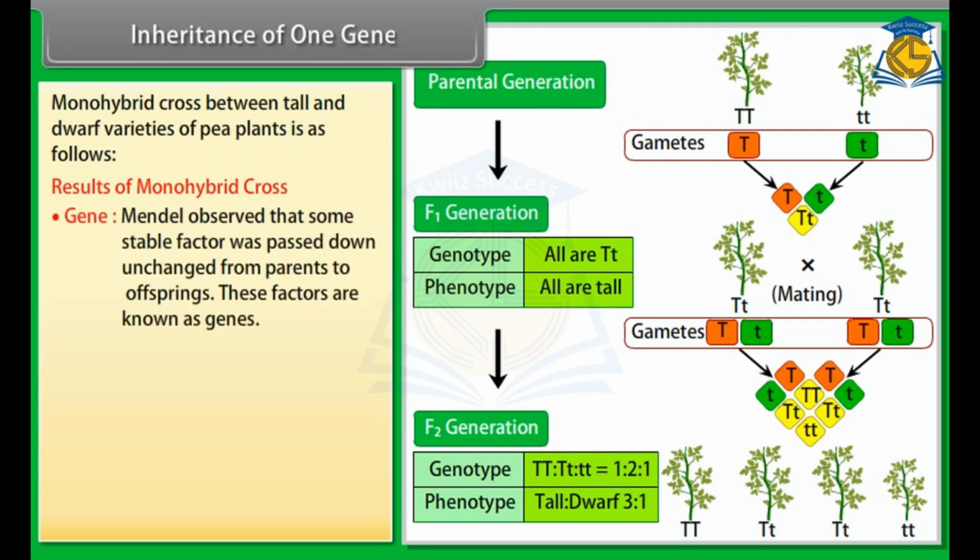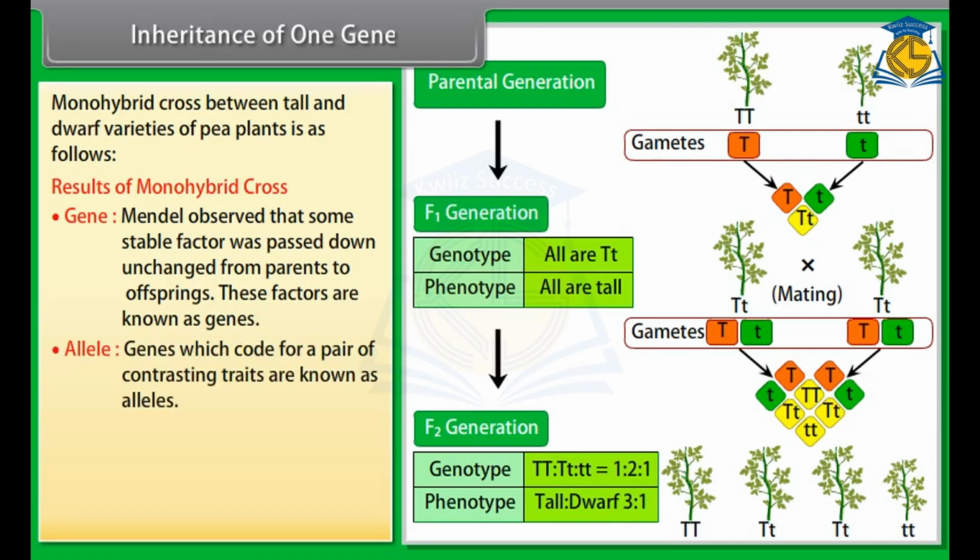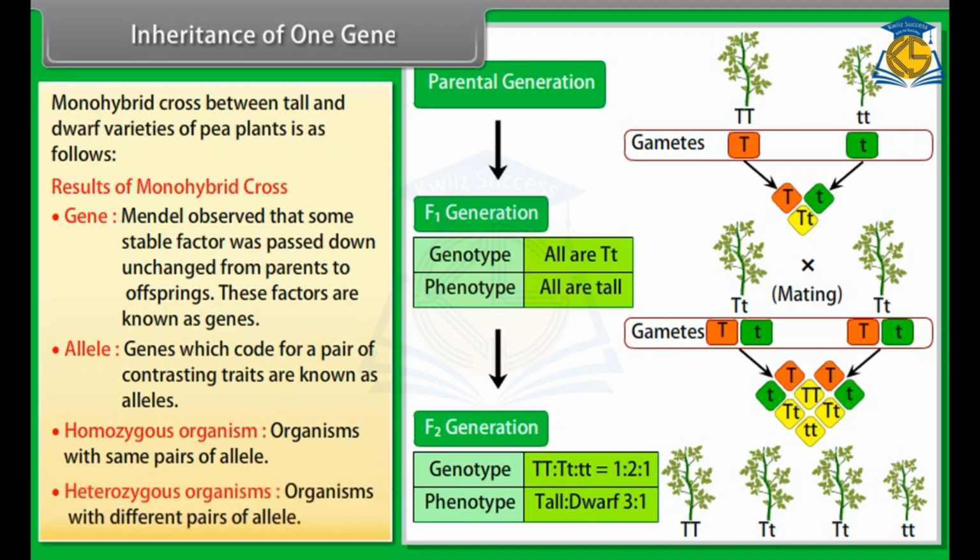Gene. Mendel observed that some stable factor was passed down unchanged from parents to offsprings. These factors are known as genes. Allele. Genes which code for a pair of contrasting traits are known as alleles. Homozygous organism. Organisms with same pairs of allele. Heterozygous organisms. Organisms with different pairs of allele.